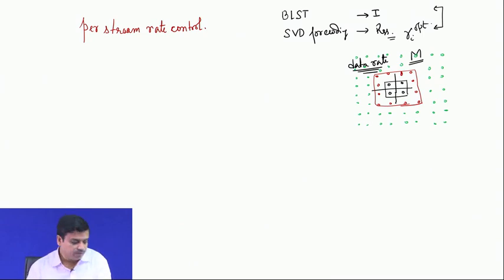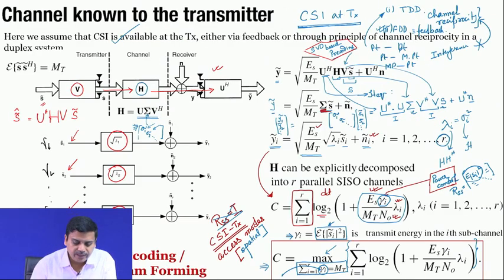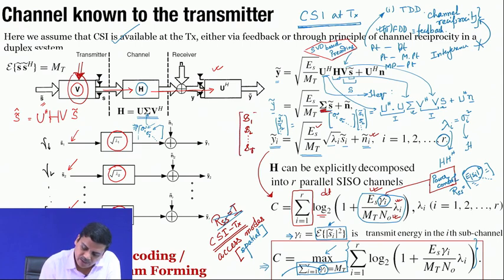Now, one important thing I would like to mention over here is that in SVD based precoding, if we go back, what we find is that there is this precoding matrix V which we are talking about. If we look at this precoding matrix V, you have S vector, which is nothing but S1, S2 up to SR, that means R data sets. So we select R number of columns over here.